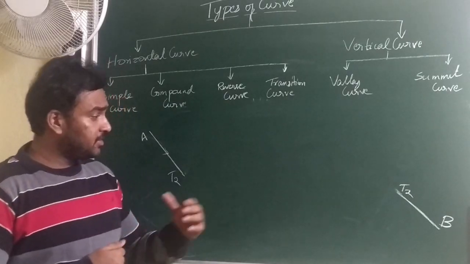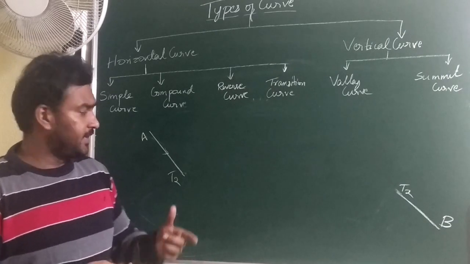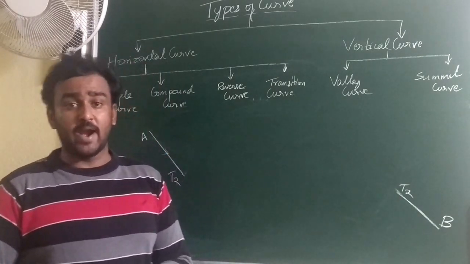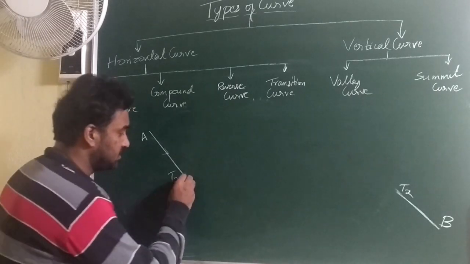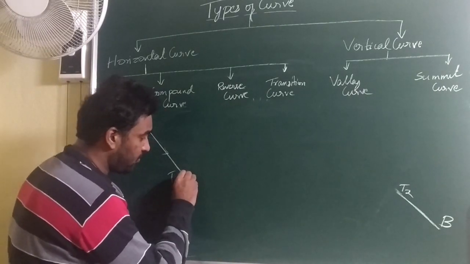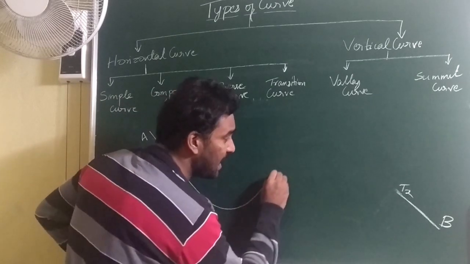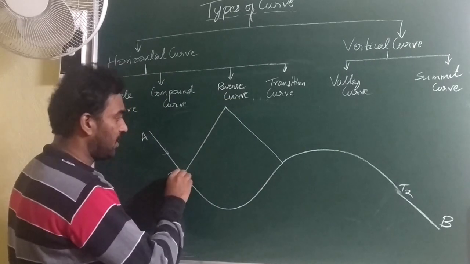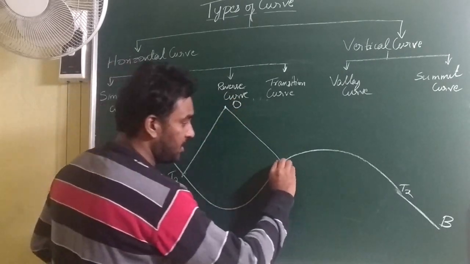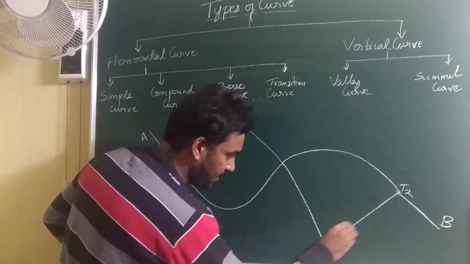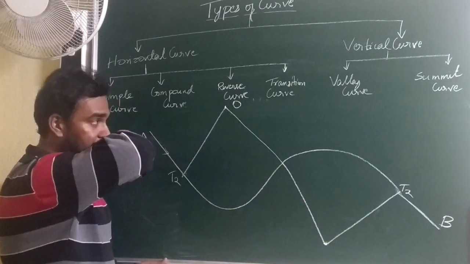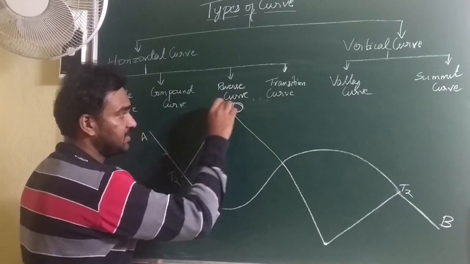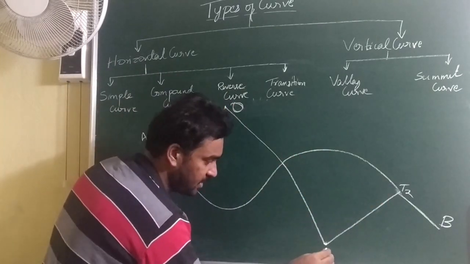If this is the situation on the road or any field, that is one line is here and the diverted line is here, what we will do in this situation, we will provide a curve like this, having two or more arcs having same or different radii, but whose centers are in opposite directions. Suppose this is one arc where its center is here, and this is another arc where its center is here.